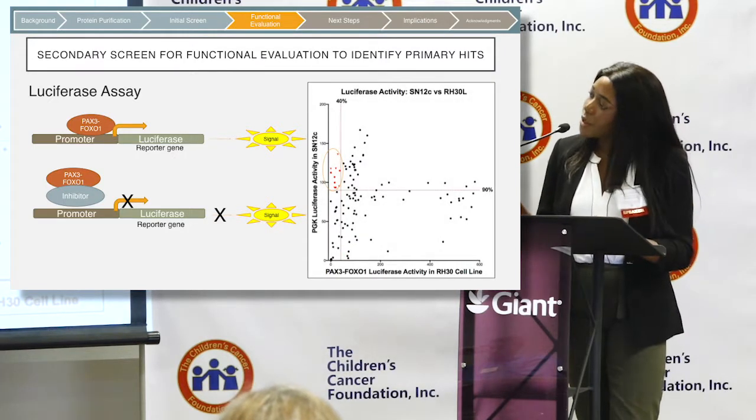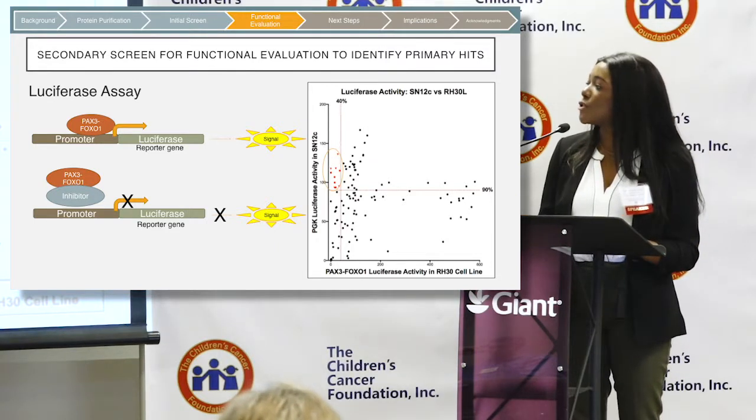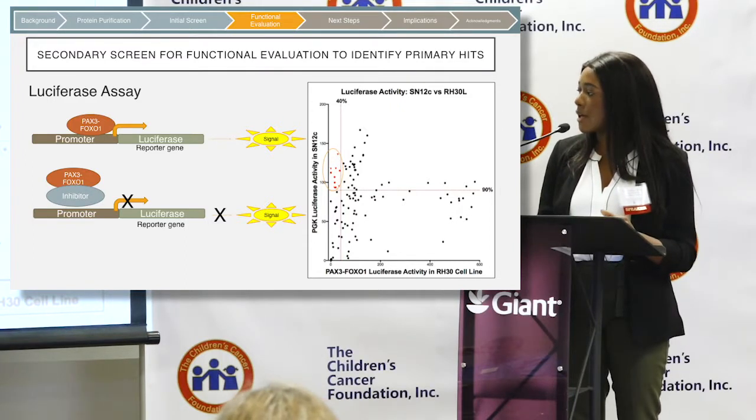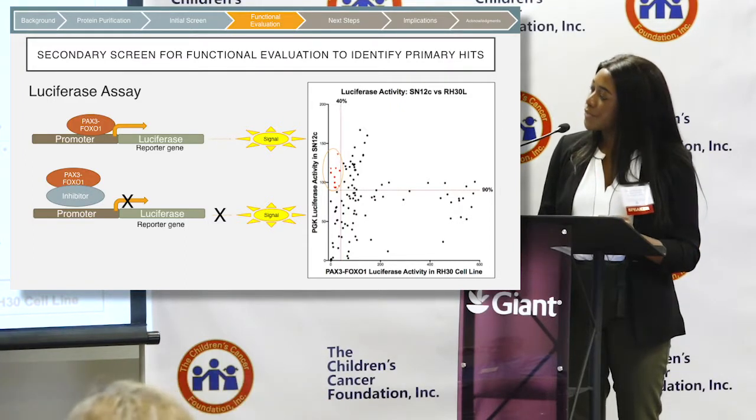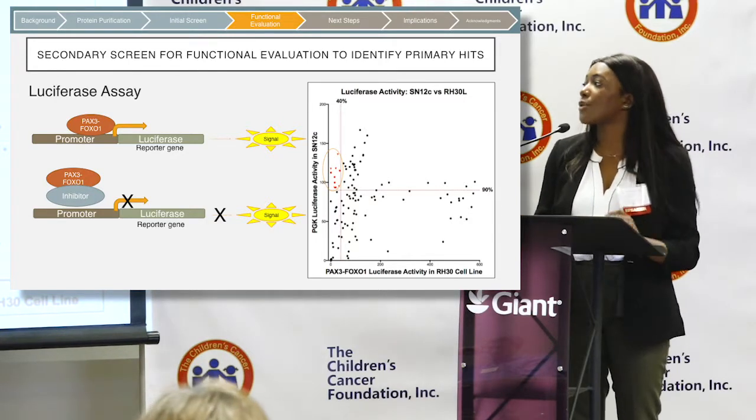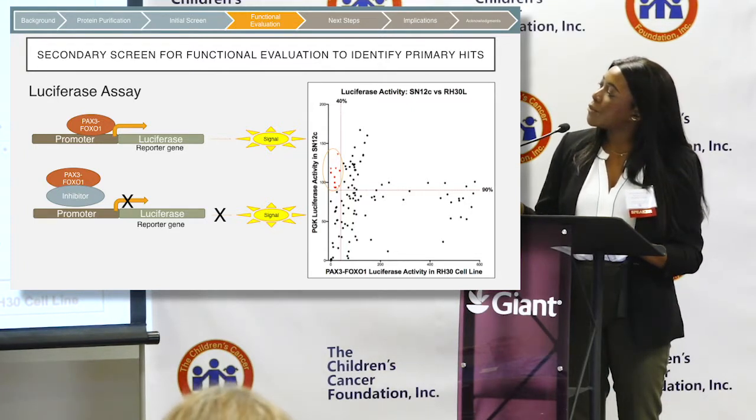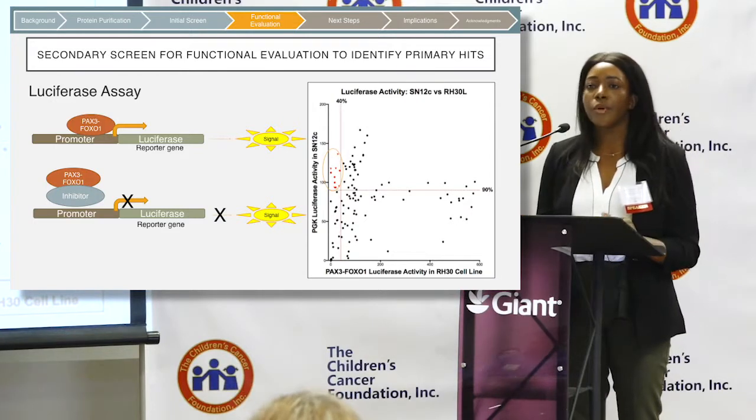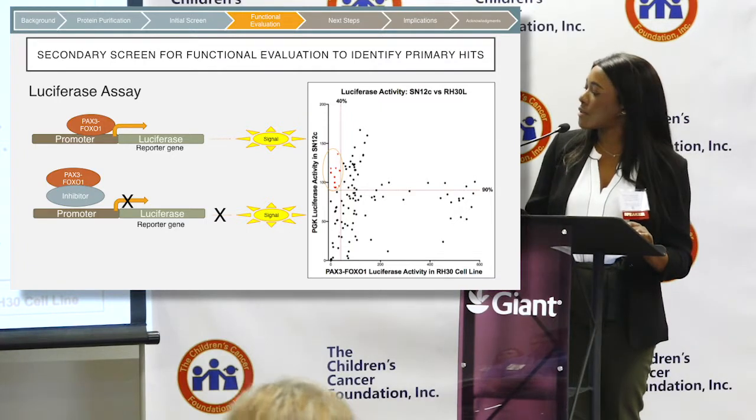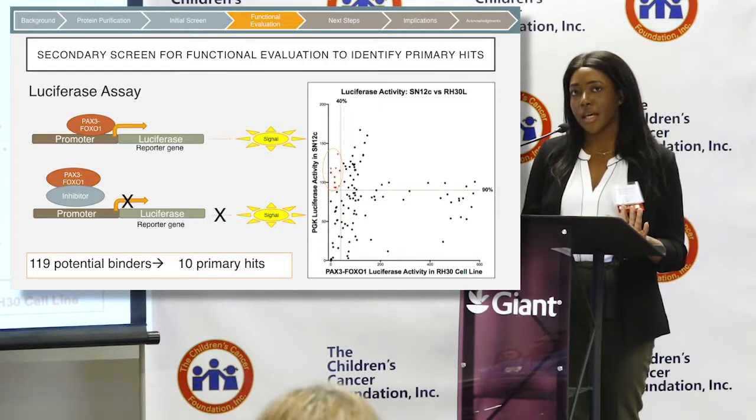So from there, we looked at the ability of the molecules to inhibit Pax3 responsive luciferase activity in an ARMS cell line. We used RH30. Specifically so that it did not also inhibit luciferase activity in our renal carcinoma negative control. And so we looked at compounds that reduced paxifoxo-1 activity by more than 60%, and then did not reduce activity in the renal carcinoma. So this brought us from 119 potential binders to 10 primary hits that we are looking at.